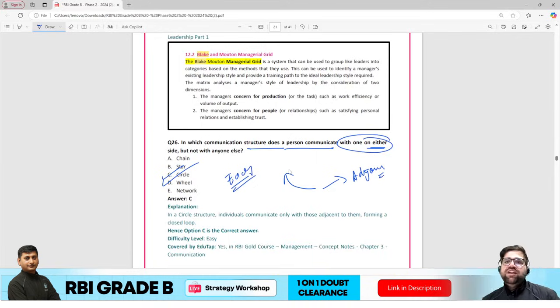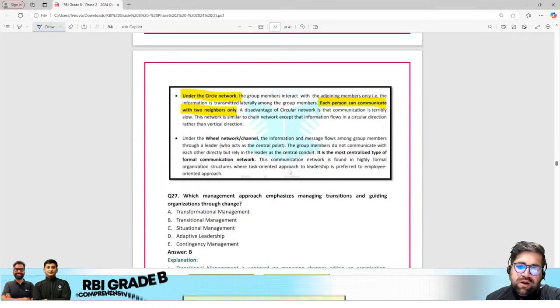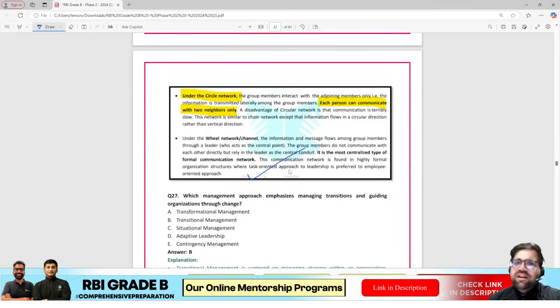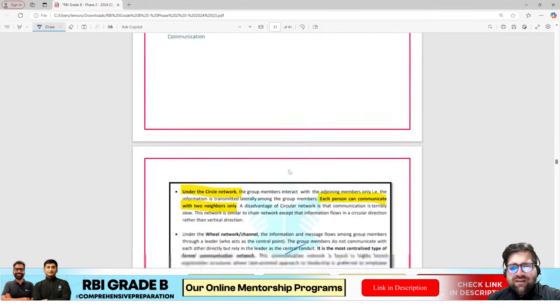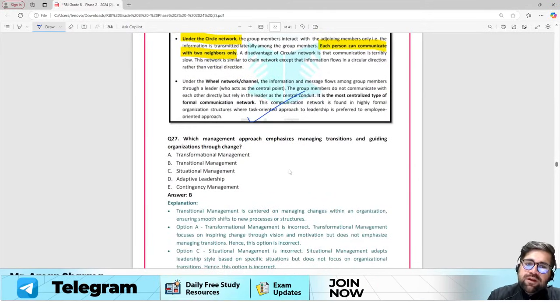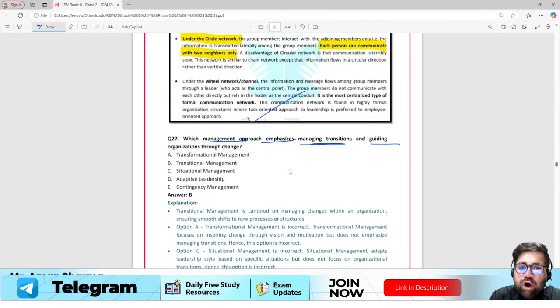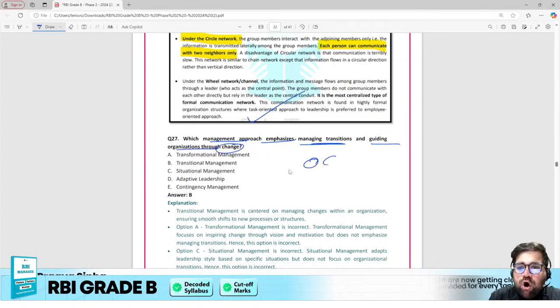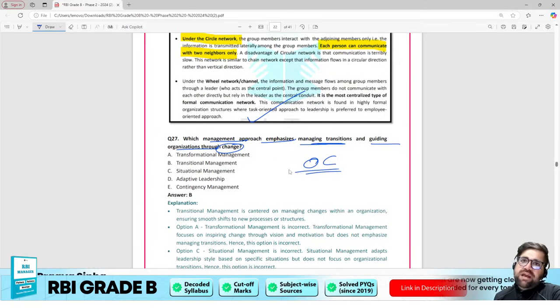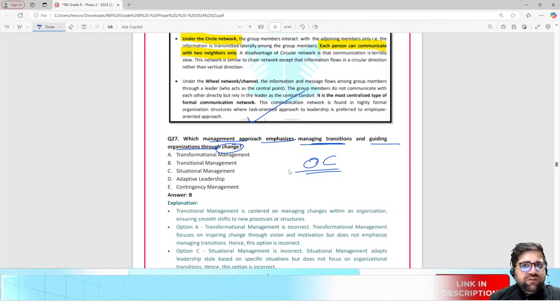You should have done it in your exams as well. Moving forward, all such questions are covered in our course as well. You can see the snippets just for proof purposes. Which management approach emphasizes managing transitions and guiding organization through change? Organizational change, a very beautiful chapter in which Kurt Lewin has contributed one particular theory of change. We all know it, right?